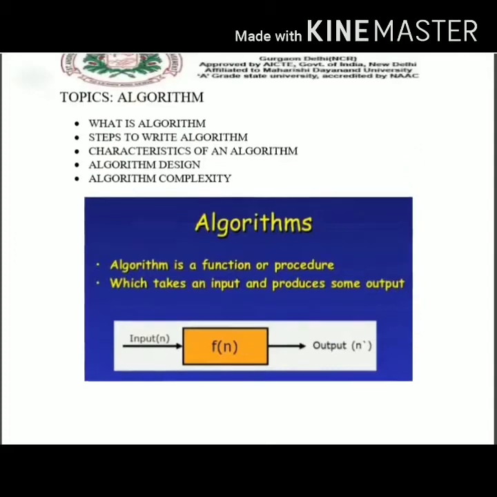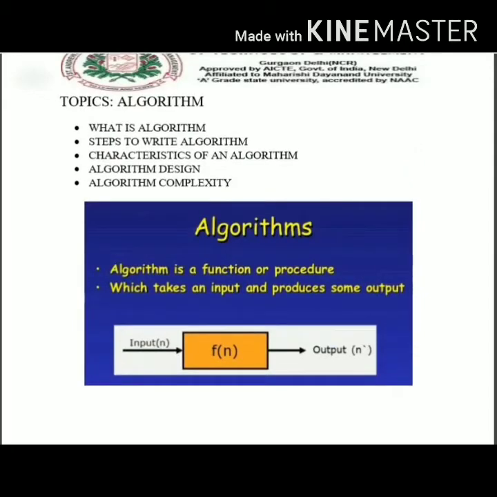As I have said the topics that we'll be delivering in this video lecture, first of all, when it comes to mind an algorithm, let's say to a layman person or a student who does not have any idea about the computational world, so let's begin. What is an algorithm? An algorithm is nothing but a function or the procedures that are basically done to execute a particular task.